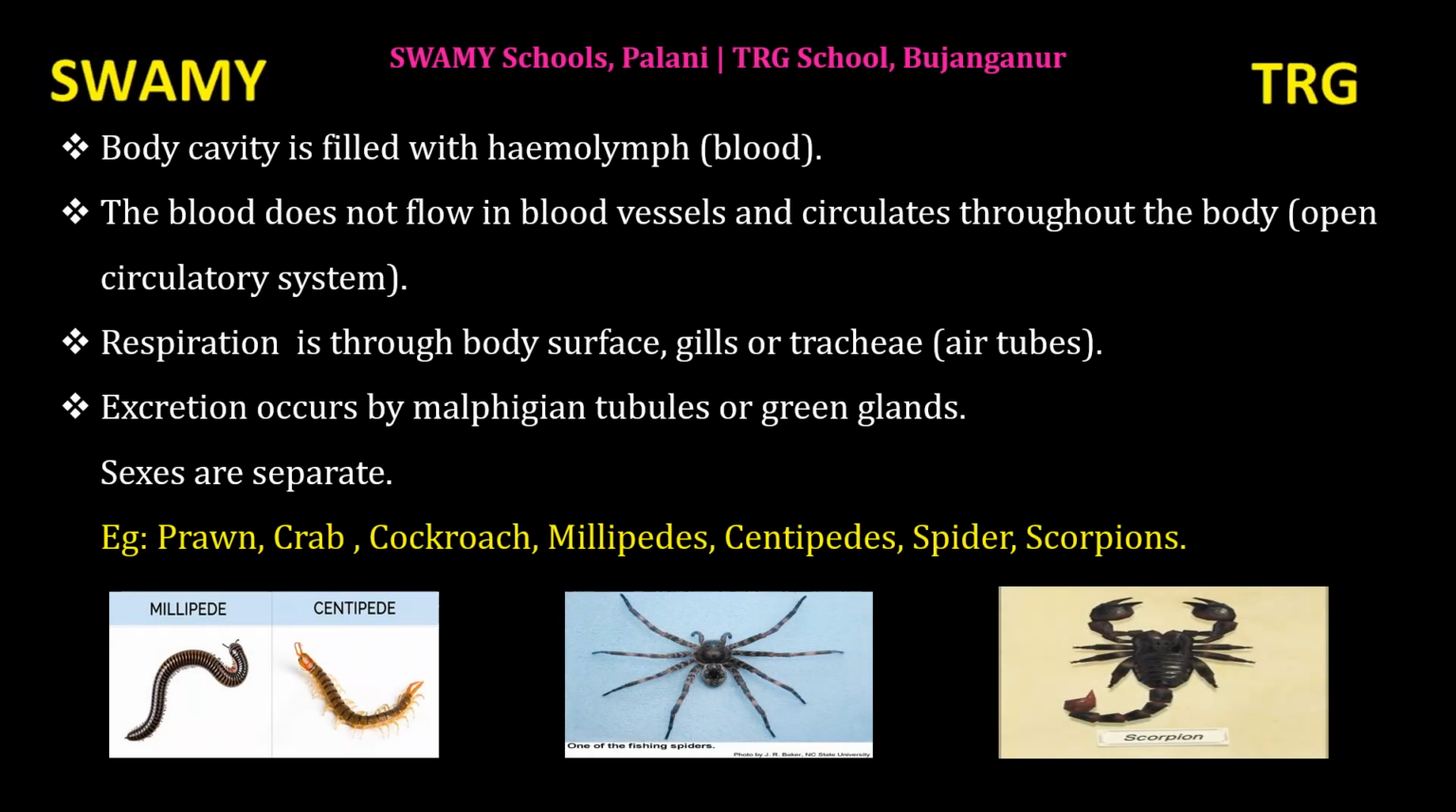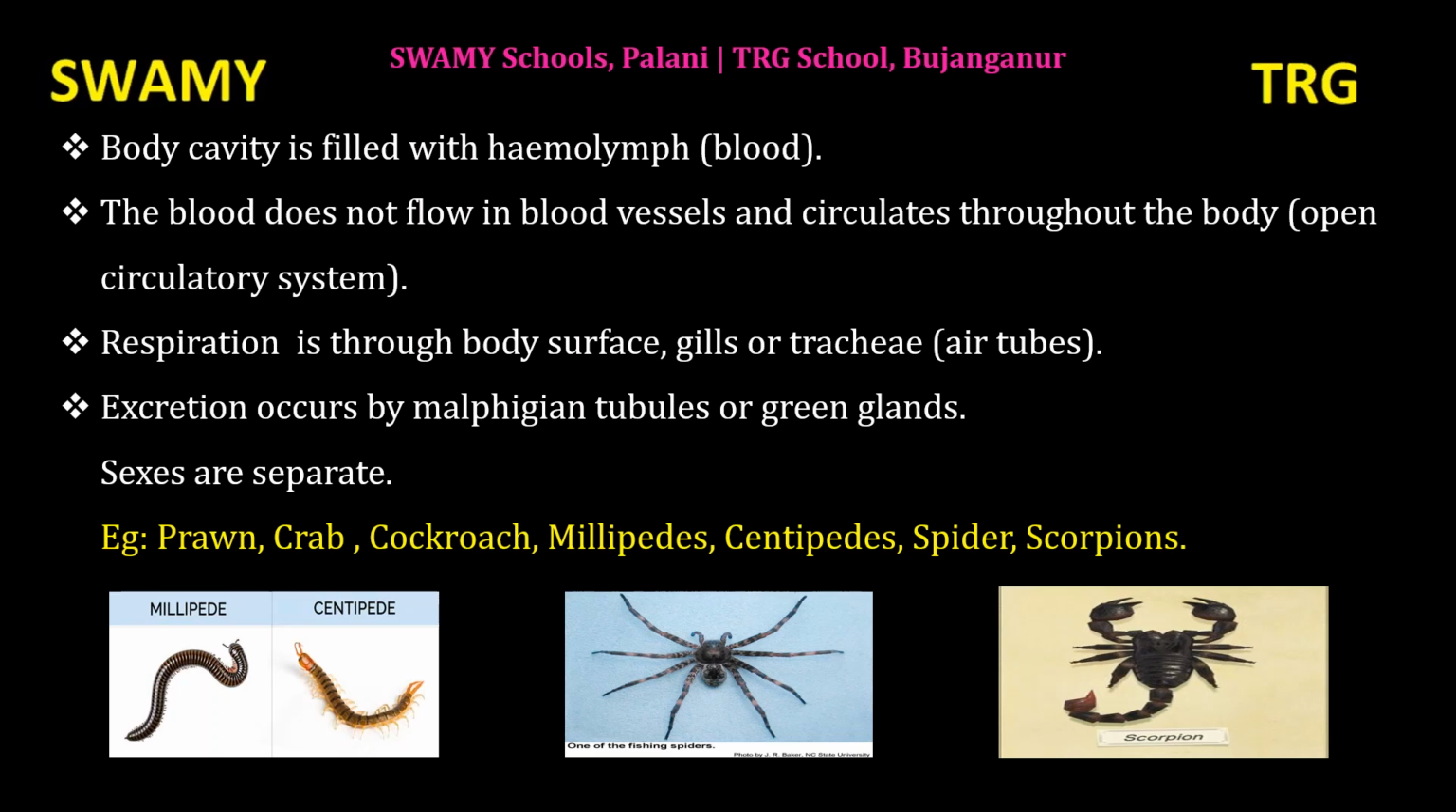The body cavity of arthropods is filled with hemolymph, that means blood. The blood does not flow in blood vessels and circulates throughout the body. It is called open circulatory system. In open circulatory system, it doesn't have blood vessels at all. So arthropods have open circulatory system only.